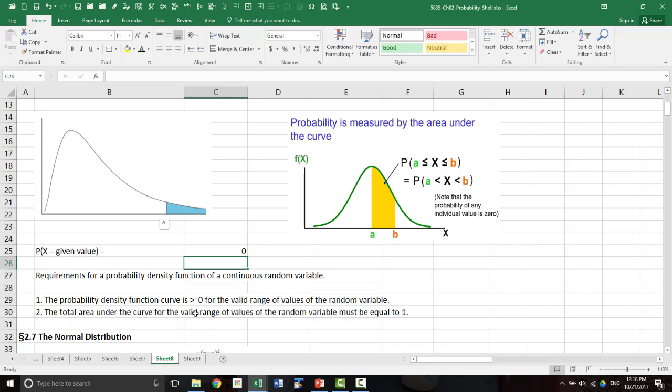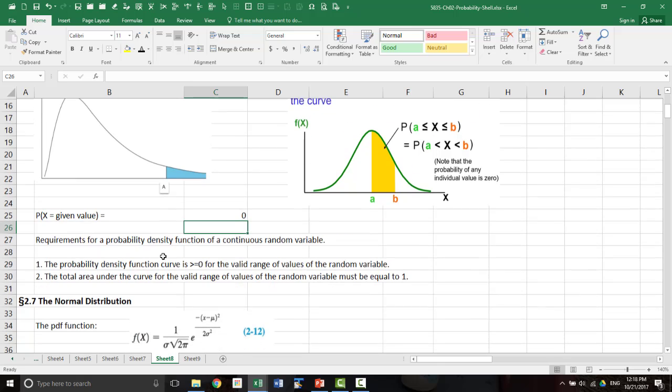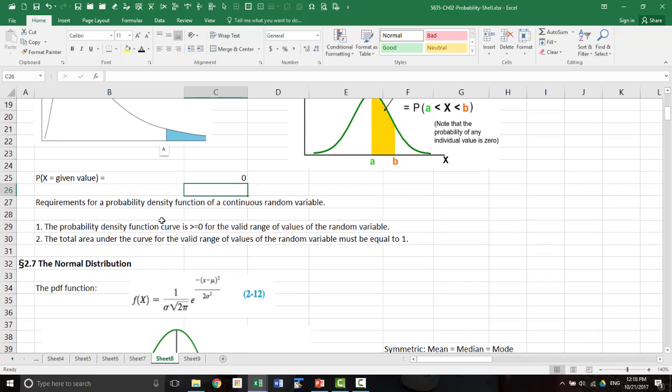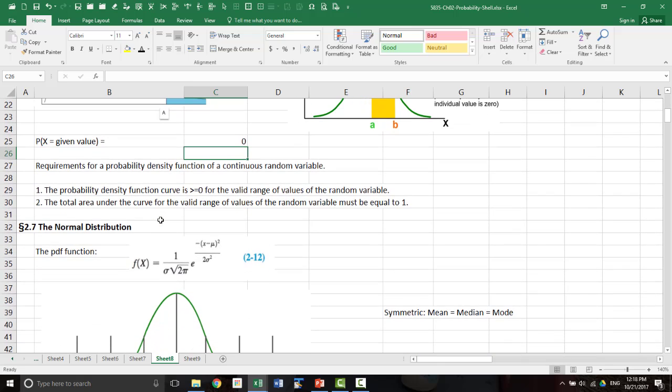And there are many continuous probability distributions out there. So we're going to look at 3 of them. Of those 3, one is very, very important to statistical analysis, and that is normal distribution. Normal distribution is something that you will see repeatedly in many different areas. So it is very important that you master how to find normal probabilities.